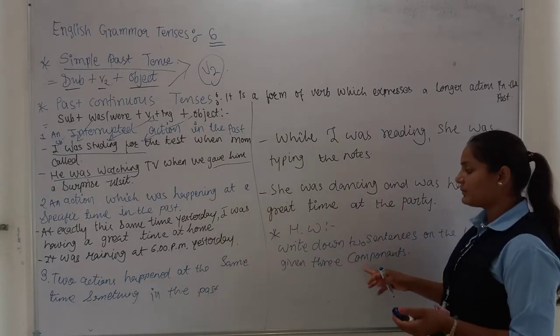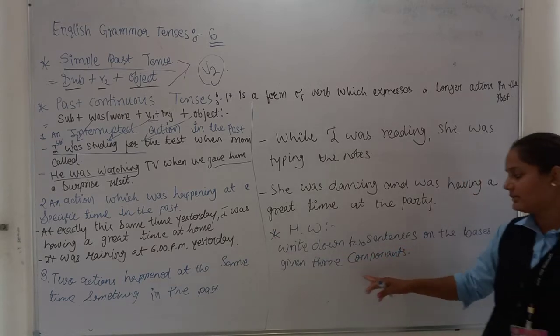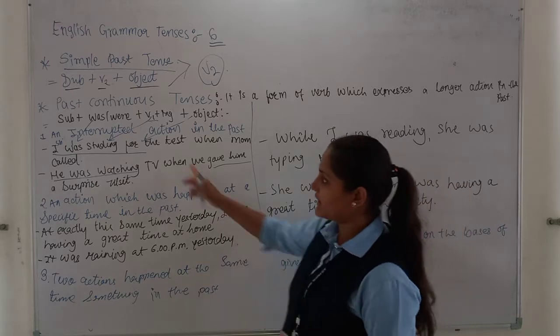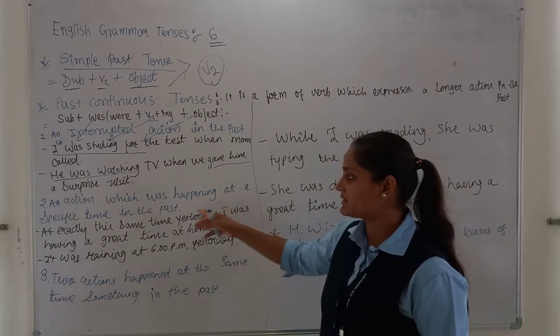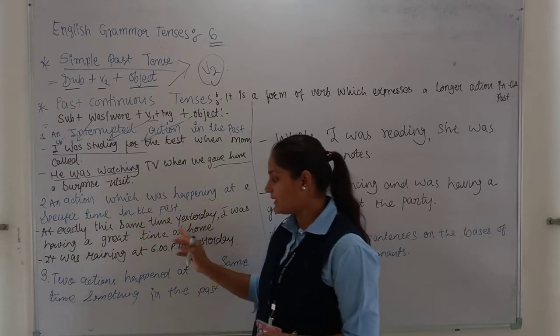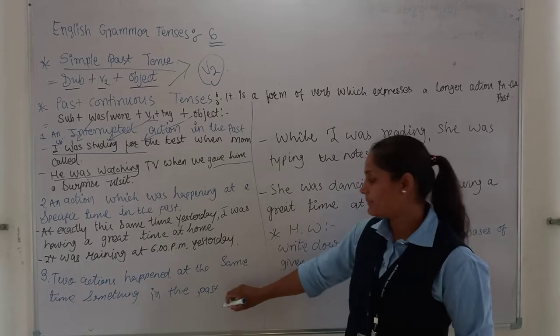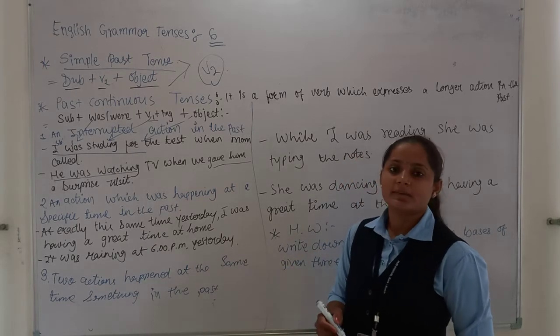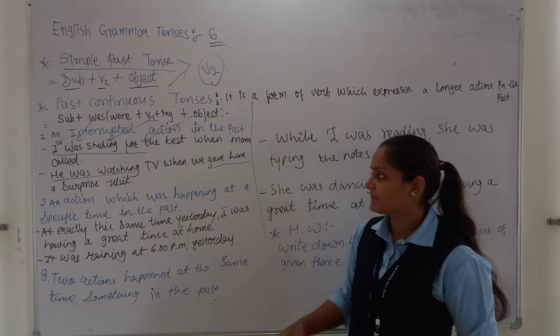So on the basis of this you have to write down 2 sentences on it. यानी कि होमवर्क में आपको लिखा है write down 2 sentences on the basis of given 3 components. 3 components यानी कि interrupted action in the past, an action which was happening at a specific time in the past, and 2 actions happened at the same time, something in the past. यानी कि इन तीनों के बेसिस पे आपको ये होमवर्क खत्म करना है.